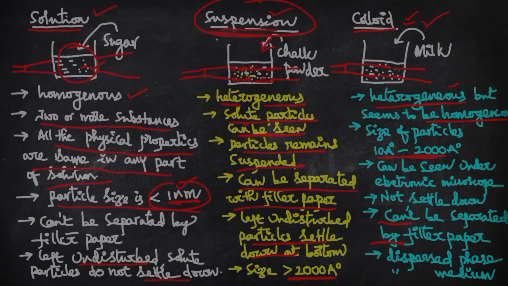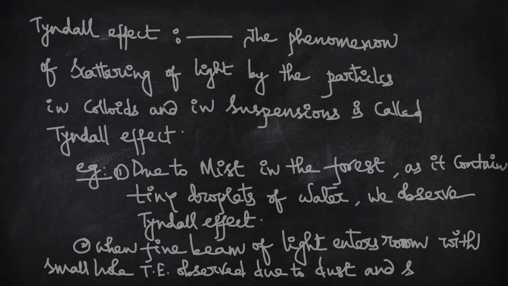The phenomenon of scattering of light by the particles is called Tyndall effect. That is why Tyndall effect is observed in colloids, and Tyndall effect is also observed in some suspensions. This is the definition: the phenomenon of scattering of light by the particles of colloids or in suspensions is called Tyndall effect. The examples are, you can observe the Tyndall effect in forest, because in forest there will